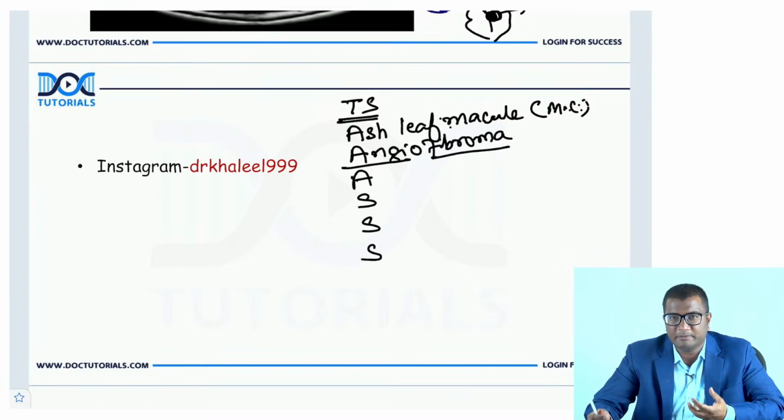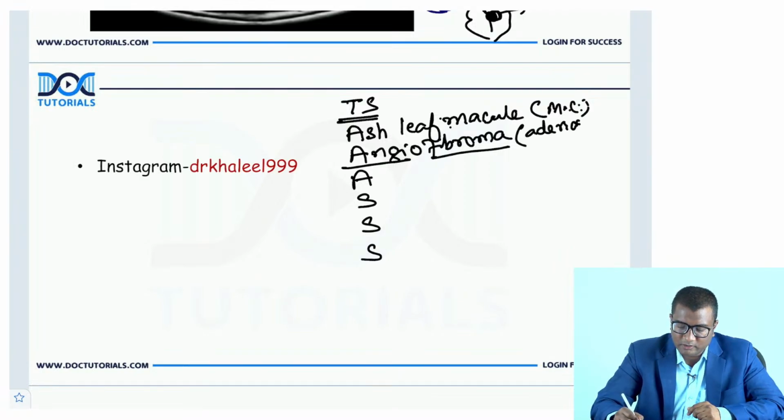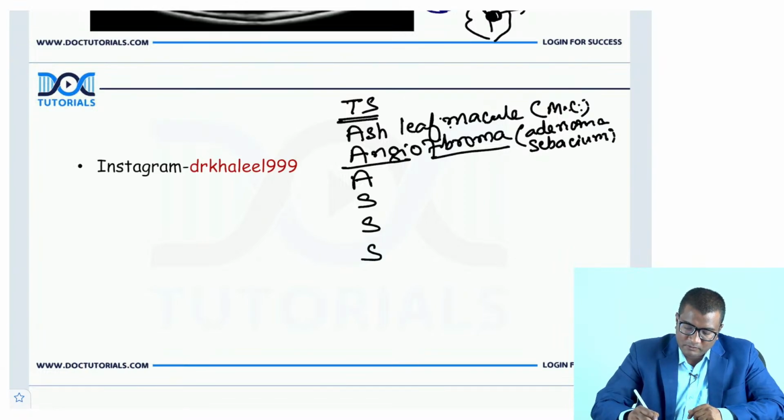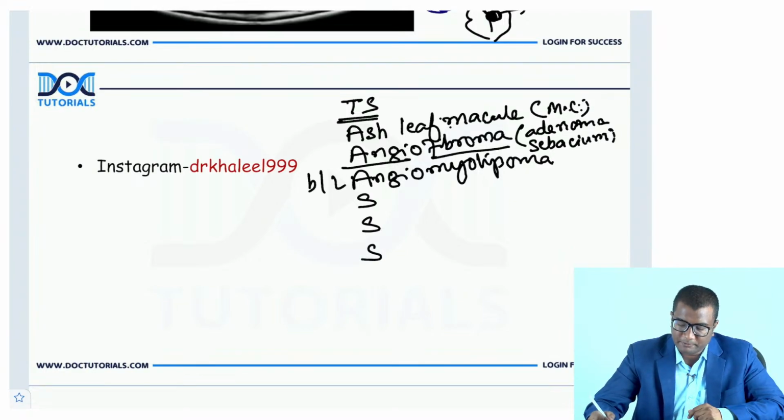It is vascular and fibrous. What is the other A? Angiomyolipomas, and these are usually bilateral in the kidneys.